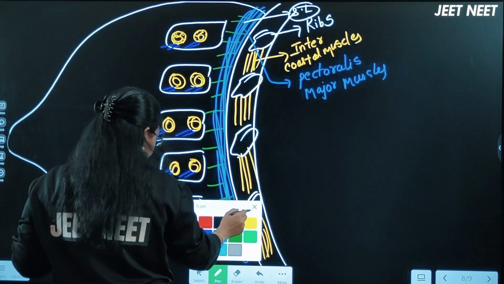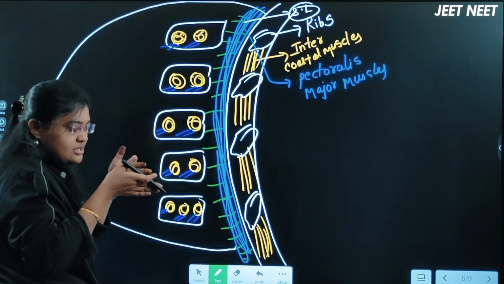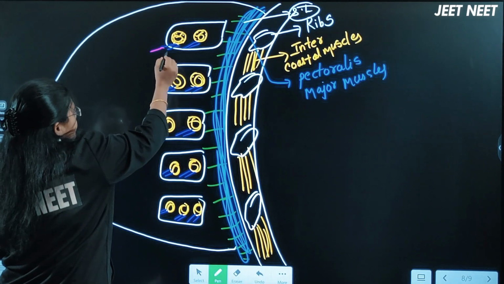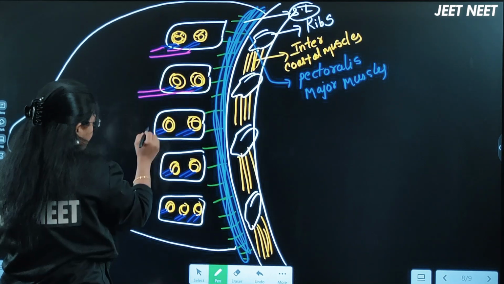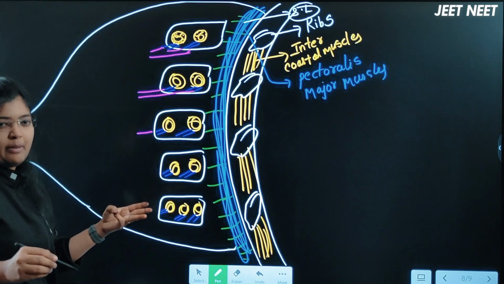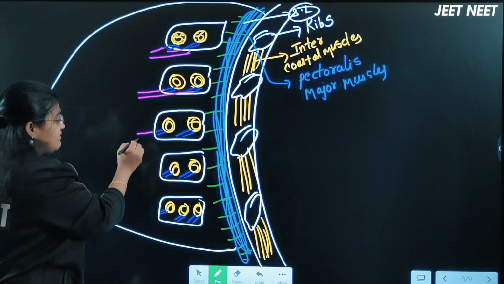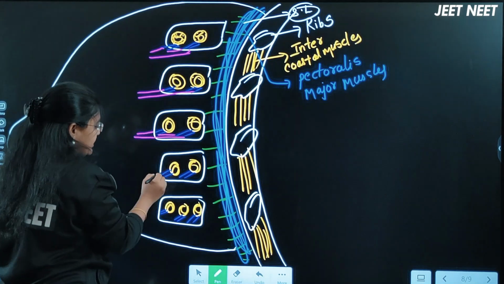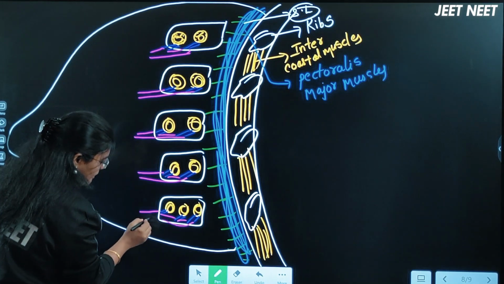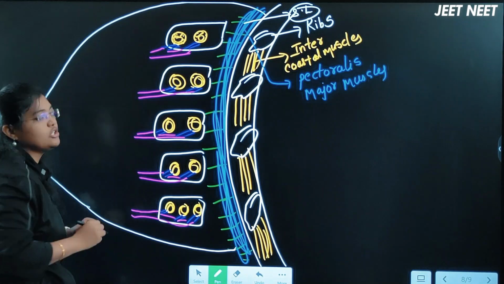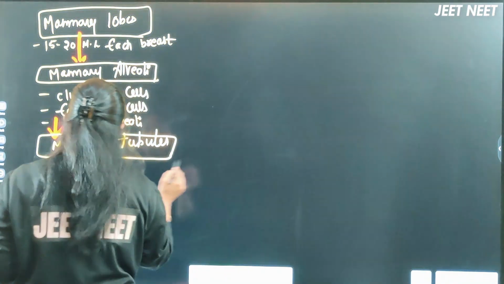In the same way, these mammary tubules merge together and form one more duct. Consider here now, like in this way. If it is two or three mammary tubules or even one mammary tubule, out of the mammary lobe, whatever duct is arising, that duct we call the mammary duct. I think you got the point here now, right? The next point we should write here is the mammary duct.